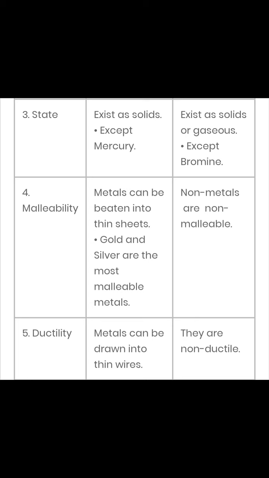The next property is ductility. Ductility means metals can be drawn into thin wires. And as far as non-metals are concerned, they are non-ductile. Here also, children, the best possible example is the wires of copper, iron, and aluminium. These wires must have been formed from the corresponding metals by drawing or stretching the metal. This you all know. If we take the example of electricity wires, all the electricity wires in our country are mainly made of copper. So this is how we talk about ductility.